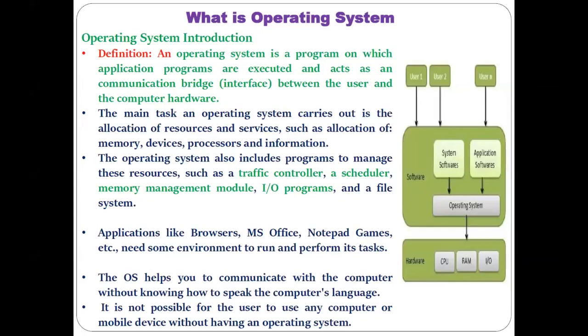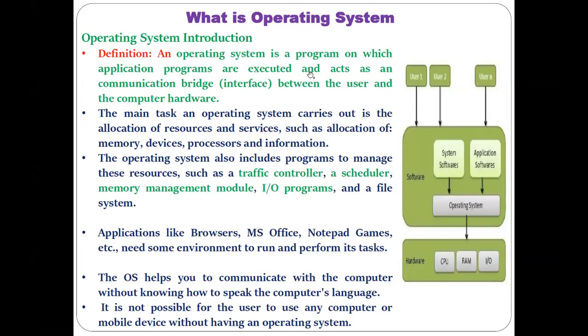Okay, so today we'll discuss the remaining kinds of operating system with examples and some details. So what is an operating system? As we have been discussing in the last three lectures, it is a system program on which you can run different kinds of application programs and other system programs, and as a system program it acts as a communication bridge, or interface, between the user and the computer hardware.